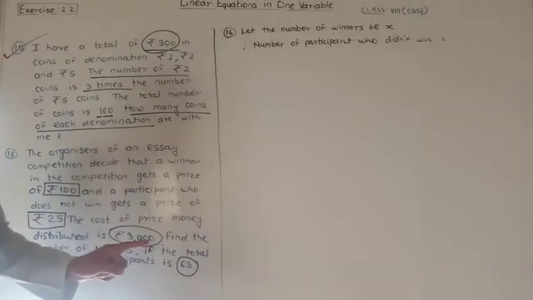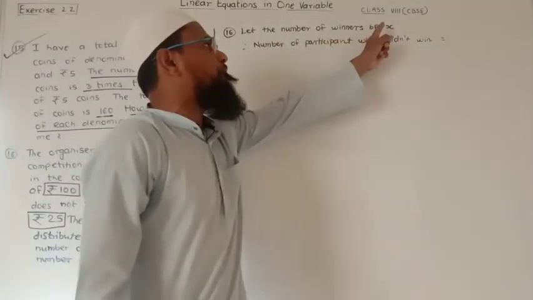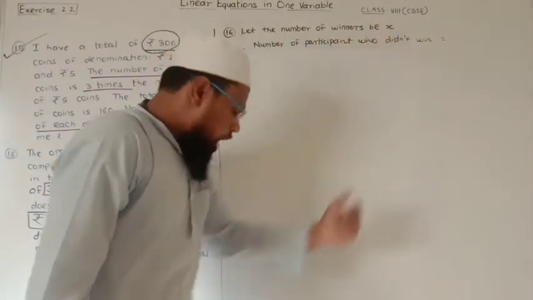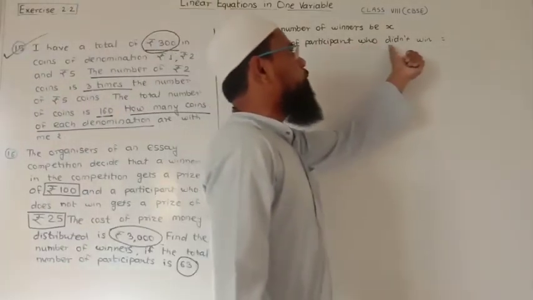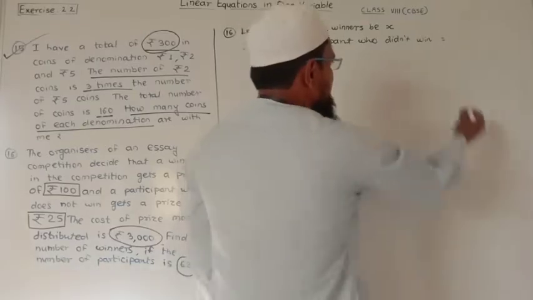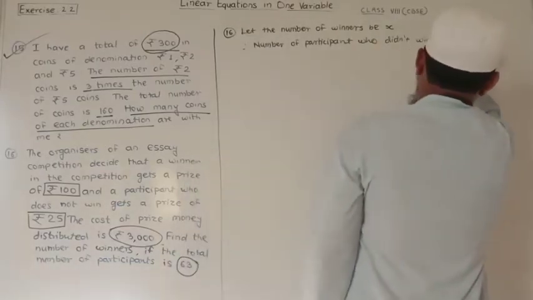So if we subtract the total number of winners from 63, we will get the number of participants who did not win, means 63 minus x.